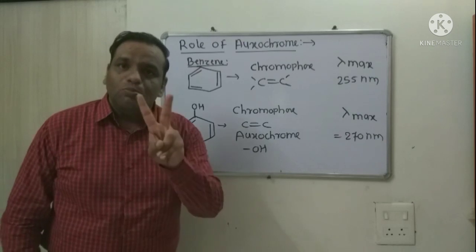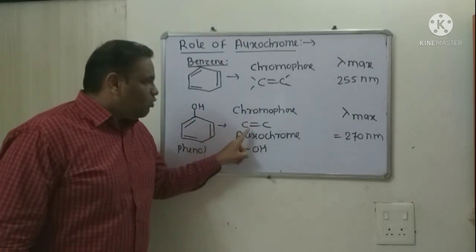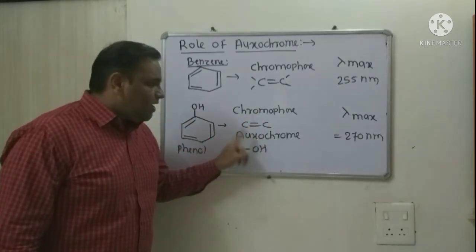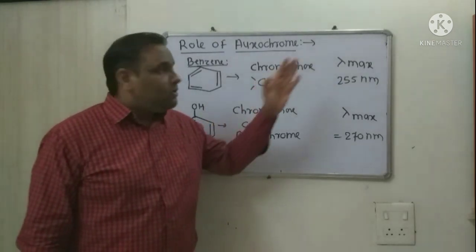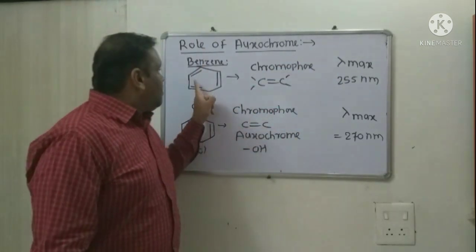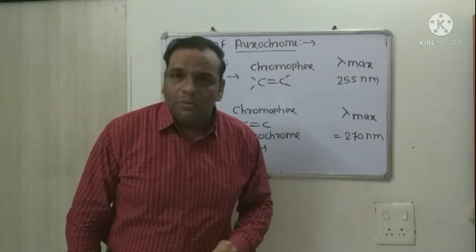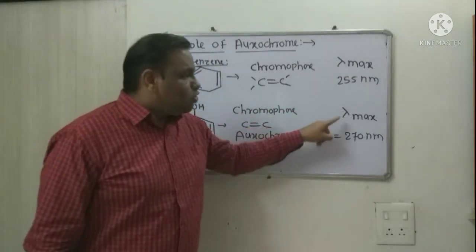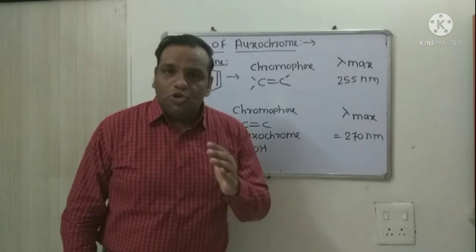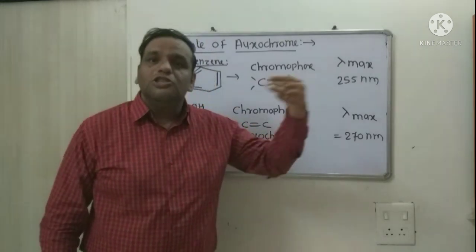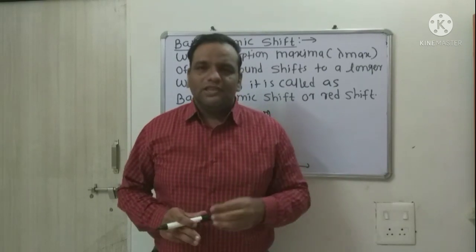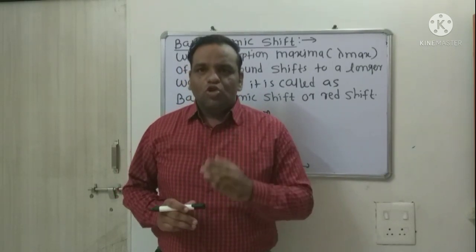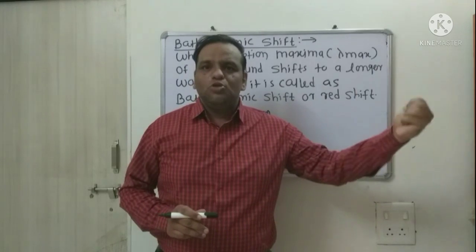Now it contains both groups: chromophoric group, that is C double bond C, whereas auxochromic group as OH group. Now you can see the difference between the absorption. Benzene absorbs at 255 nanometer, whereas phenol absorbs at 270 nanometer. You can see the absorption is shifted to longer region. And as we have discussed, due to auxochromic group, absorption shifts to longer wavelength.